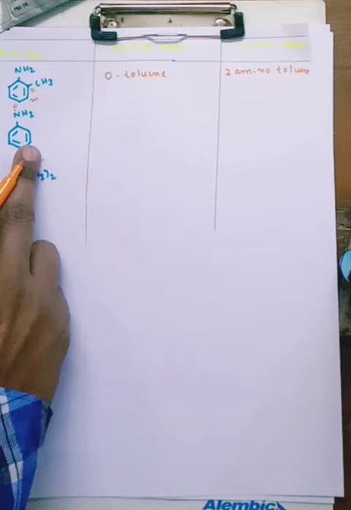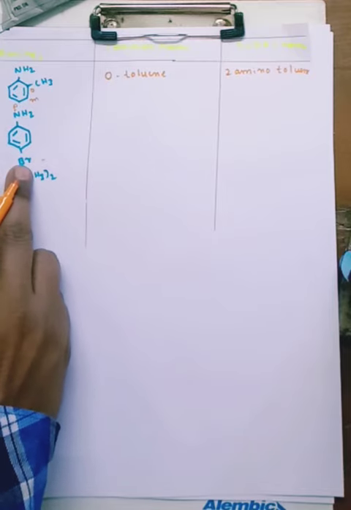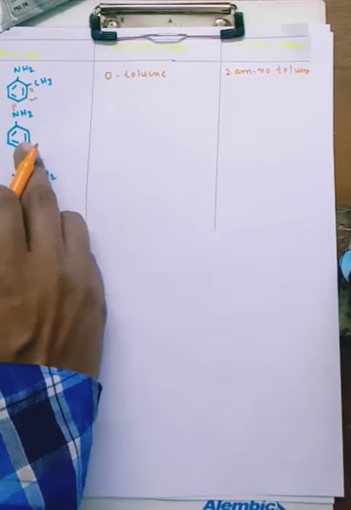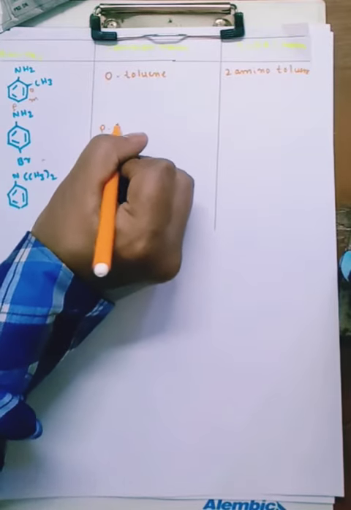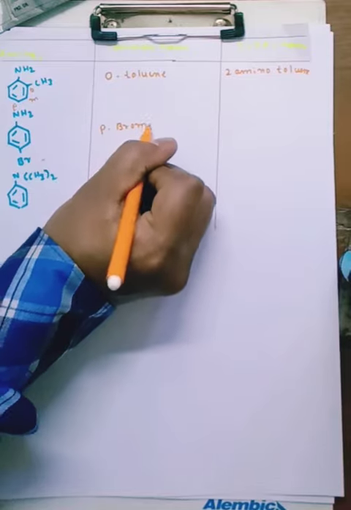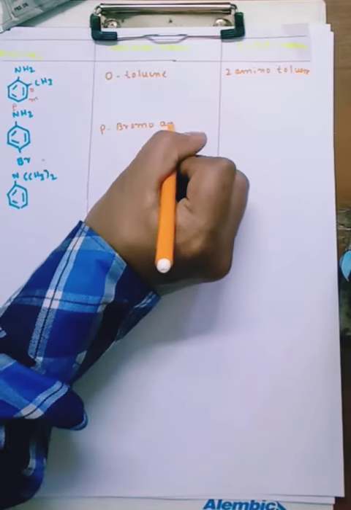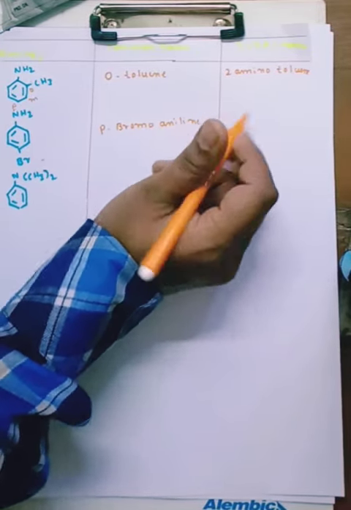And this has an NH2 group and Br. Ortho, meta, para. So it is para, p-bromoaniline. What about the IUPAC name?